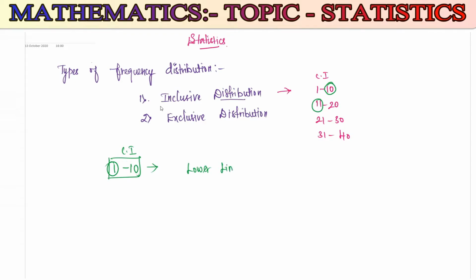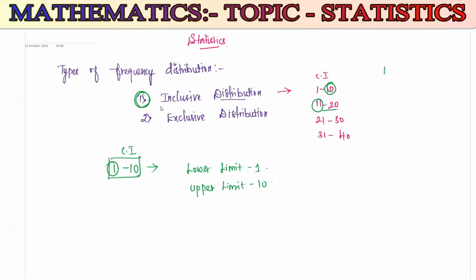Lower limit is 1, and in inclusive form the other is the upper limit of the class interval. Here the upper limit, 10, does not coincide with the lower limit of the next class interval. The class interval ends with 10, and the second interval starts from 11.